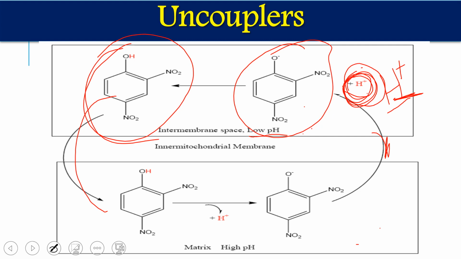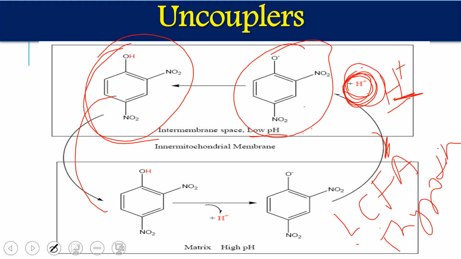Not only these compounds, there are some other uncouplers also, which are called physiological uncouplers. Those are long chain fatty acids, thyroxine, and one of the important uncouplers, which is called thermogenin.